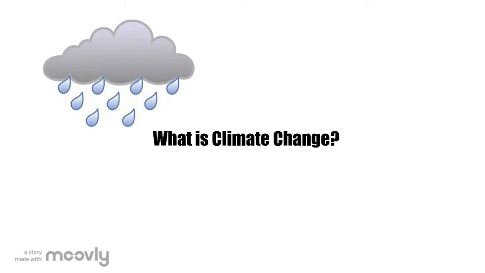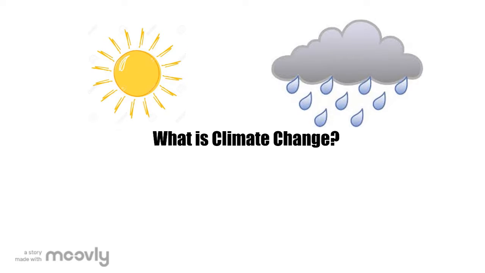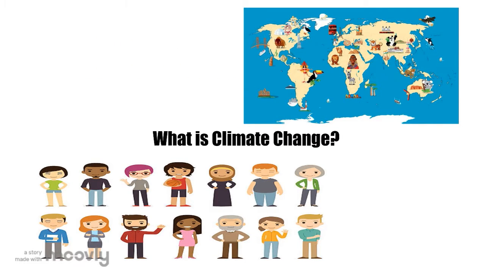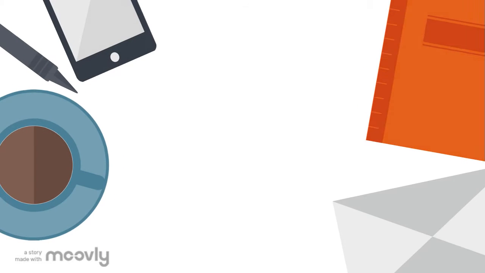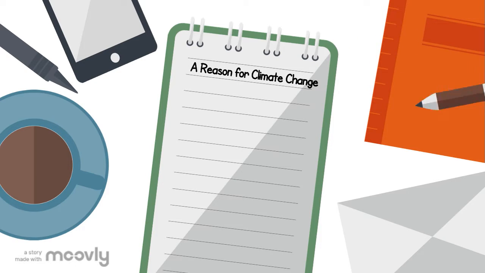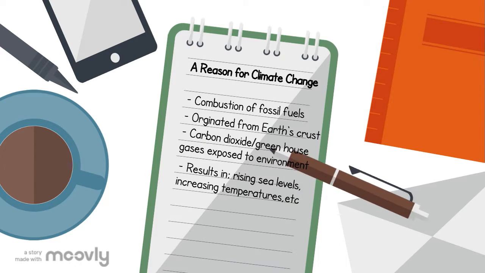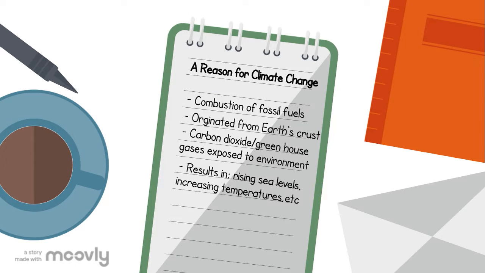To start things off, climate change is the alteration of weather patterns that has the potential to bring devastation globally. This obviously affects our geographic environment, us humans, various species, and many more. Over the past years, researchers have been trying to discover the reasoning behind this phenomenon, and one popular theory is the combustion of fossil fuels used for various purposes.